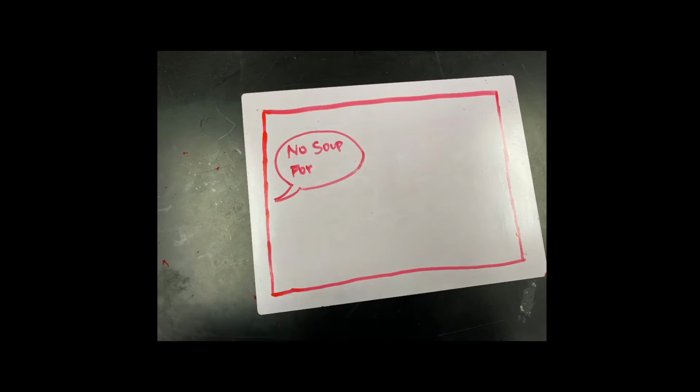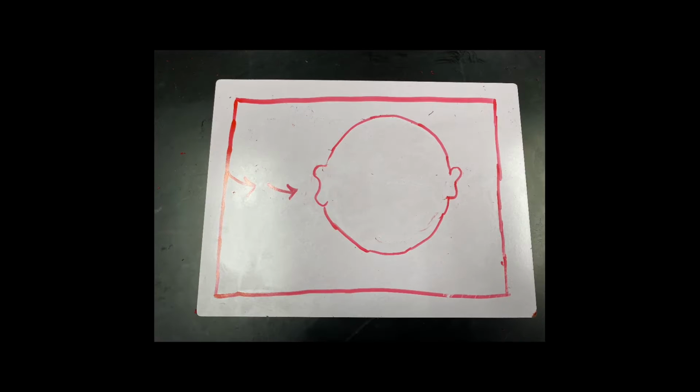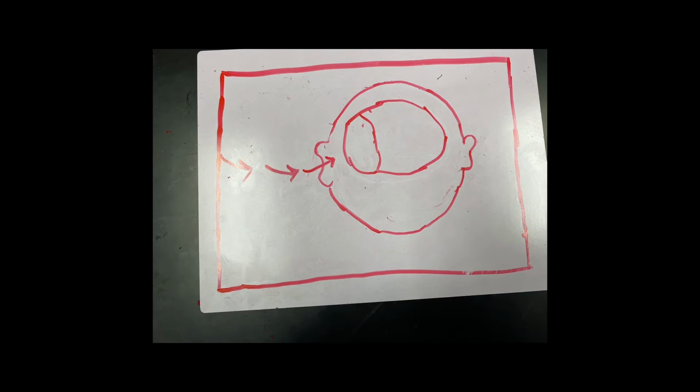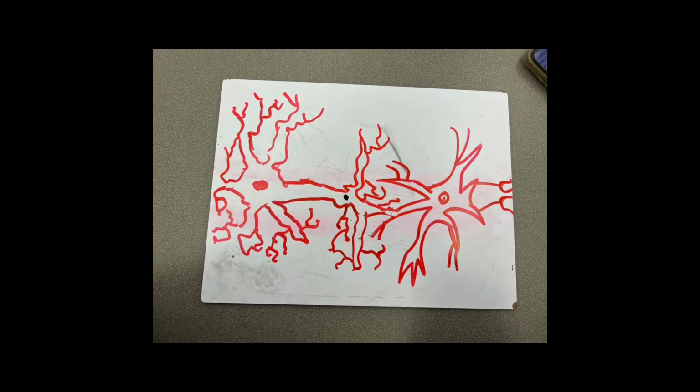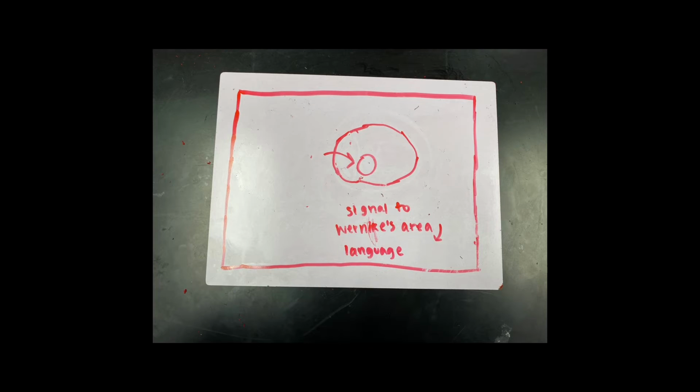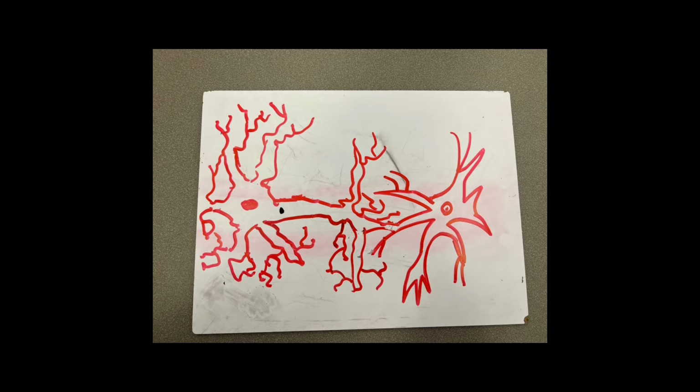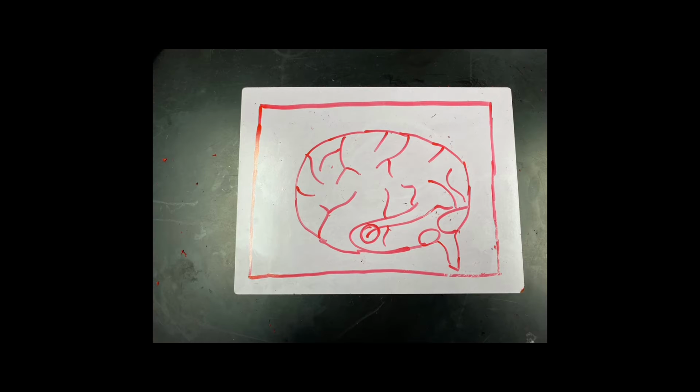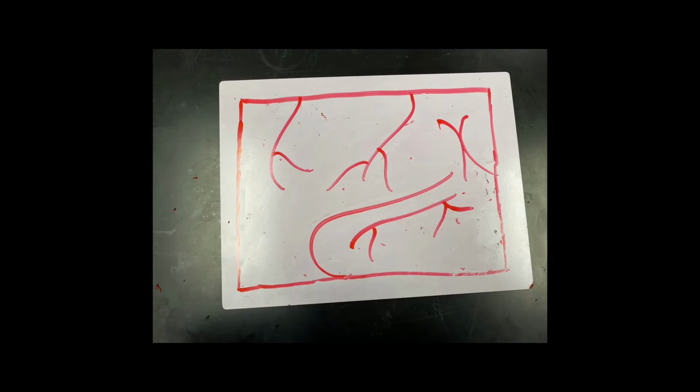After hearing that there is no soup for you, these words travel through your ear and use inner neurons to travel to Wernicke's area. Wernicke's area is responsible for language understanding and helps to process these words. This information then travels to the amygdala again with inner neurons. The amygdala processes this information and decides to respond with anger, and sends a signal using neurotransmitters to the muscles with the intent to act violently.